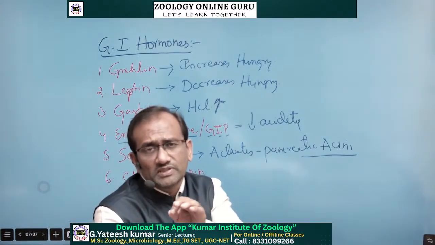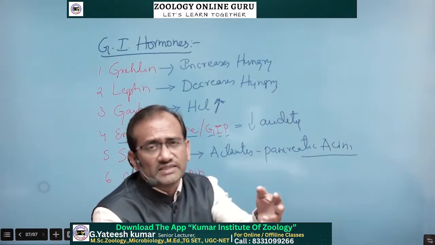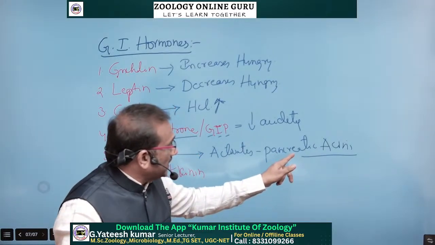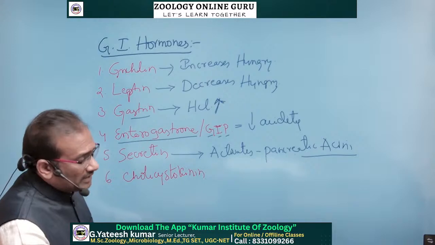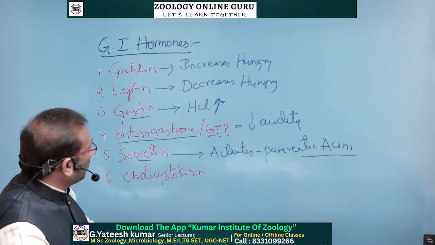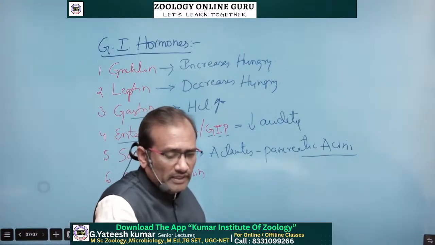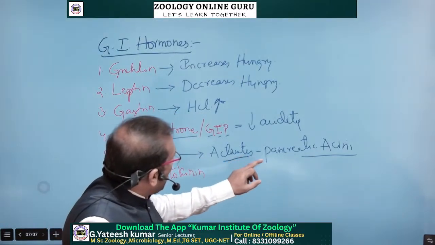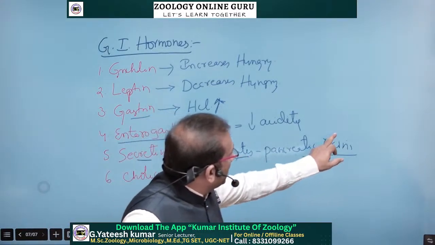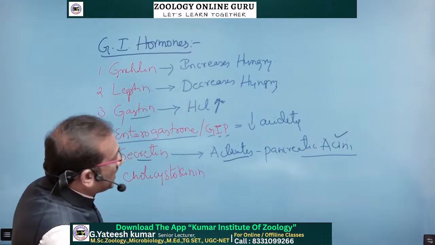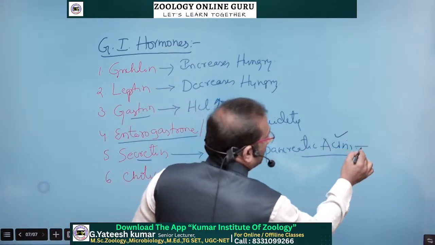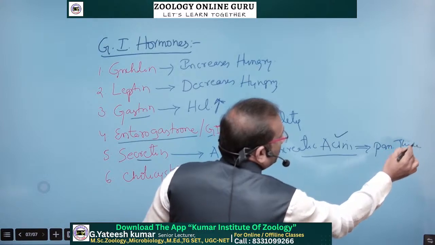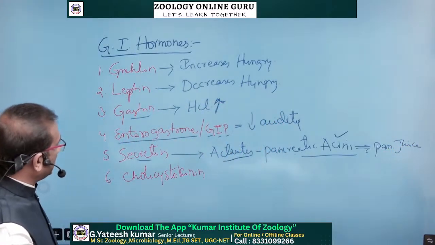Langerhans cells produce the hormones, whereas the acini cells release the pancreatic enzymes. So to release the pancreatic juice, the secretin hormone activates the pancreatic acini cells and they release the pancreatic juice.